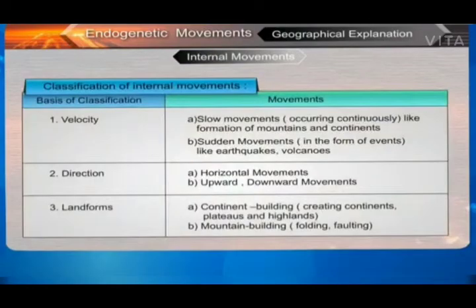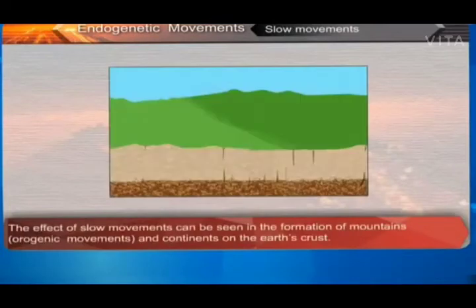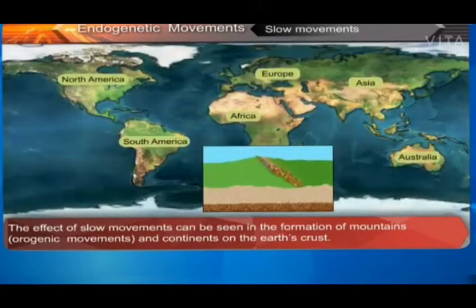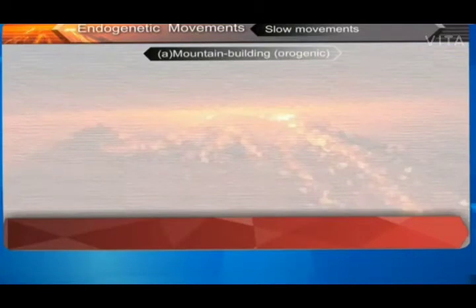The movements are classified on the basis of their velocity, direction, and the landforms they produced as shown in this table. Slow movements. The effect of slow movements can be seen in the formation of mountains, orogenic movements, and continents on the Earth's crust. A. Mountain building orogenic.